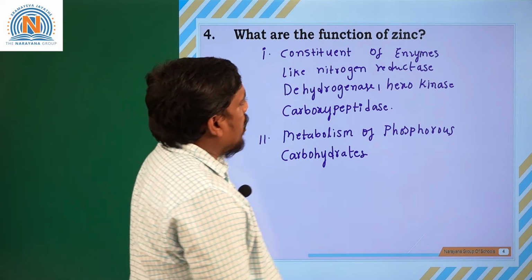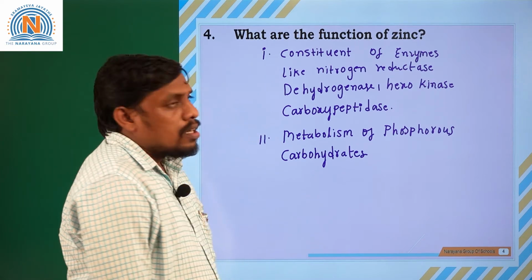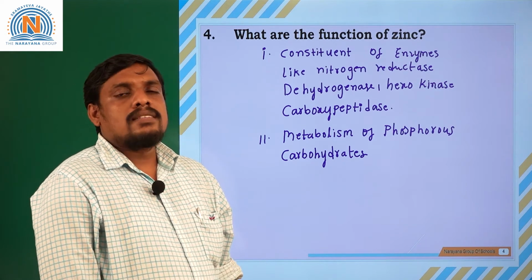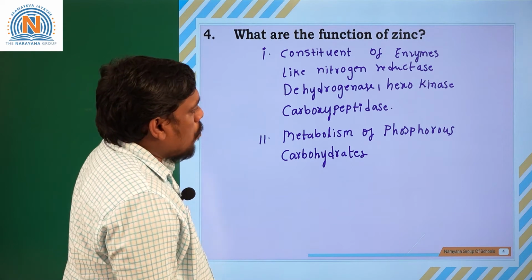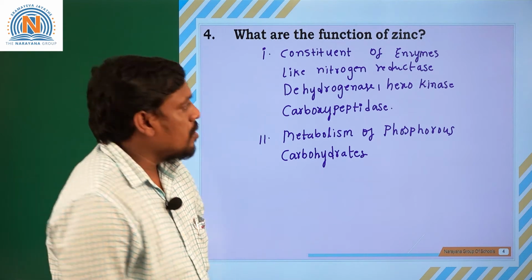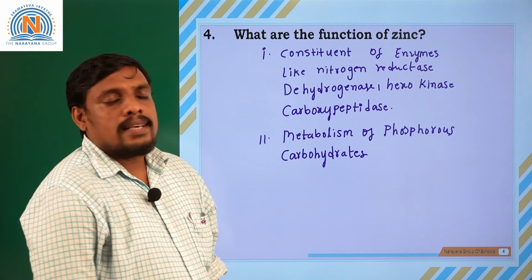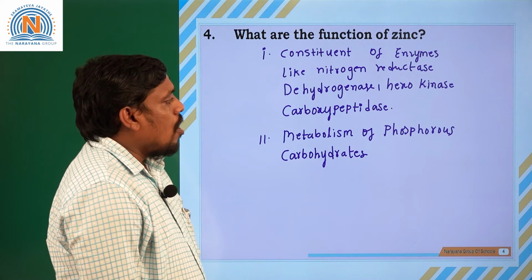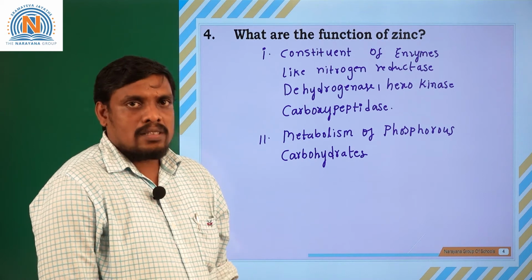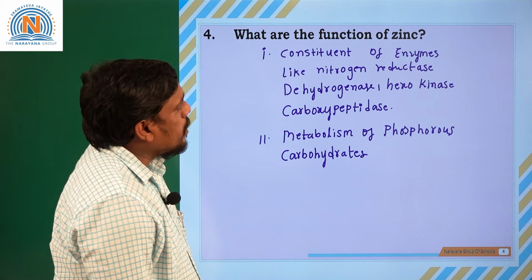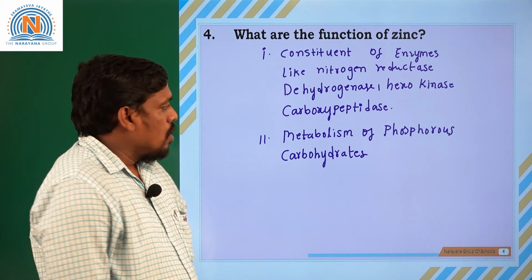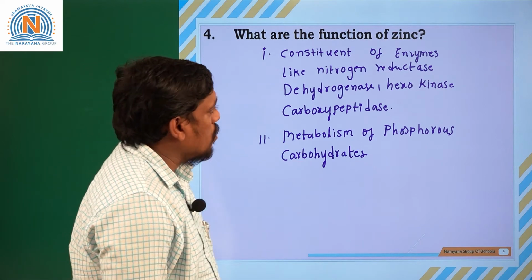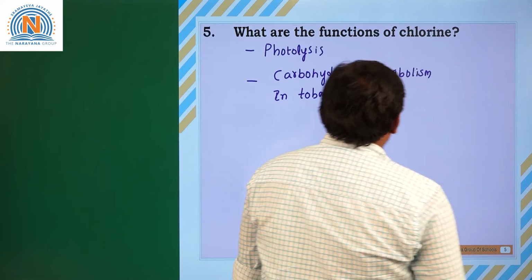If we take hexokinase, it is activated by zinc. Carboxypeptidase is activated by zinc, and even dehydrogenase is activated by zinc. Even the metabolism of phosphorus or carbohydrates is influenced by zinc. Clear, students? So digestion of phosphorus or carbohydrates is under the influence of zinc in plants or in organisms.